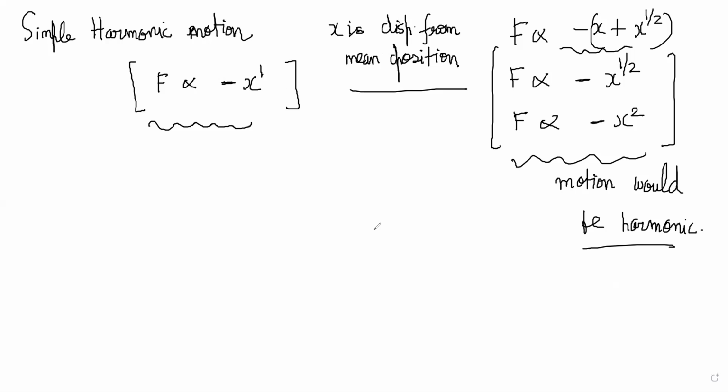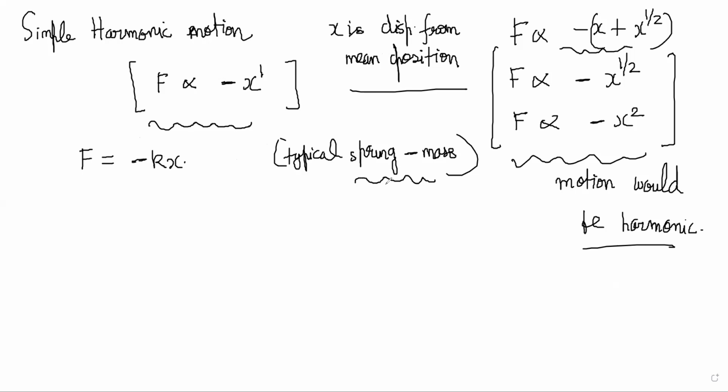Okay, so let's try to understand. If F is proportional to minus x, F will be equal to minus kx. This is the typical spring-mass equation, but it is more general; it's not just true for spring-mass systems. Anytime you have force proportional to minus x, you will have F equal to minus kx.